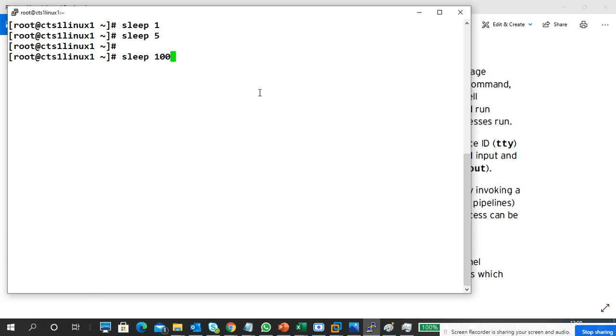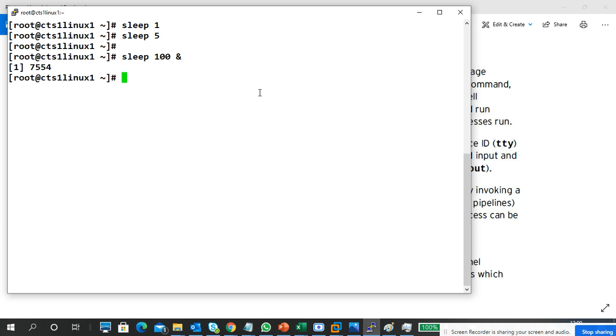For example, I give sleep 1000 and put an ampersand, then enter. Do I have to wait for 1000 seconds? Not required. It returns normally. Understand the difference with ampersand and without ampersand? In the earlier two commands, there was no ampersand; it ran on my screen and then returned my terminal. Now my process is running, but not on my screen. It is running in the background.